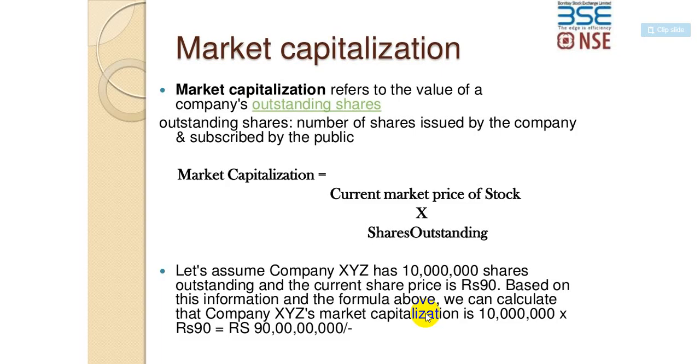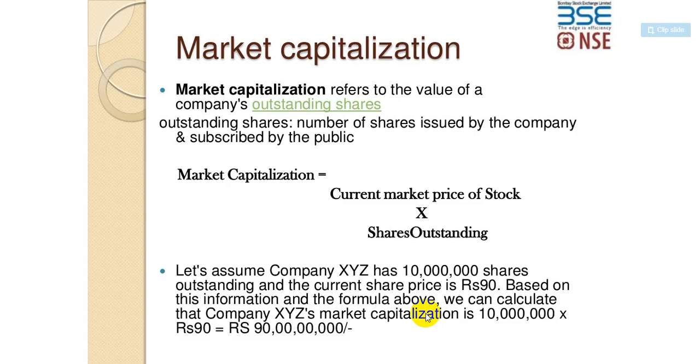Based on this information and the formula above, we can calculate that company XYZ's market capitalization is 1 crore into 90. That will come to 90 crores, 90 crore rupees as such. So that is how you calculate the market capitalization.